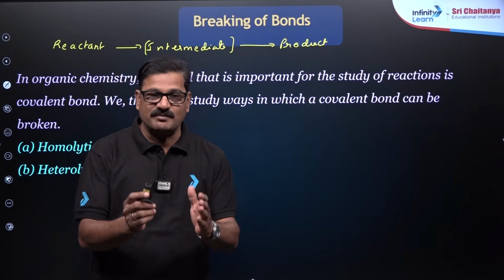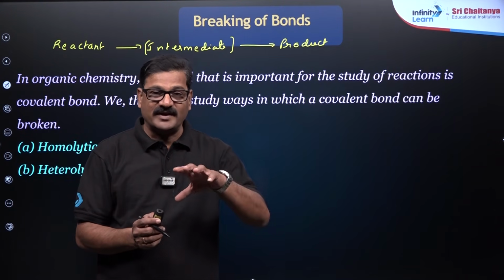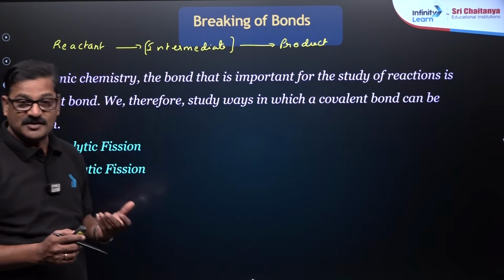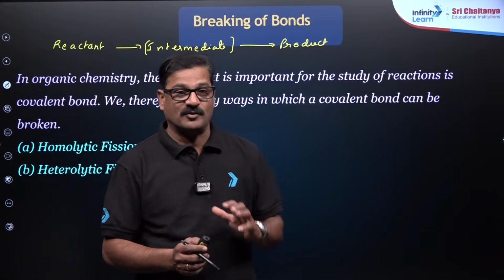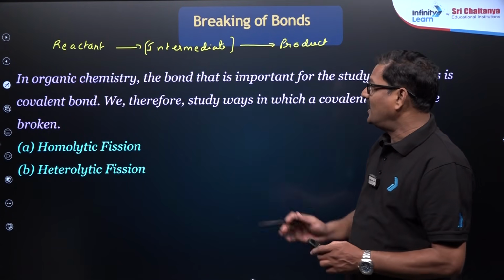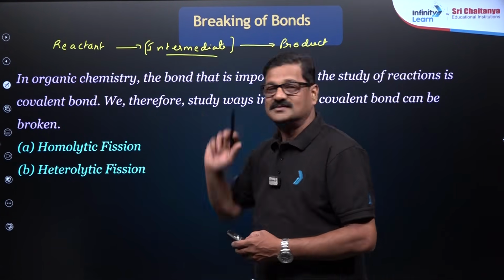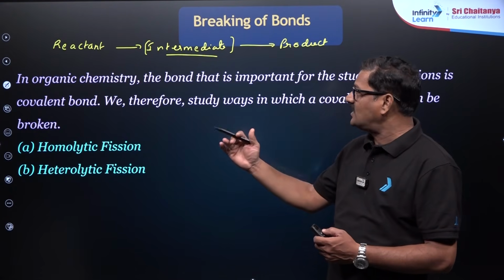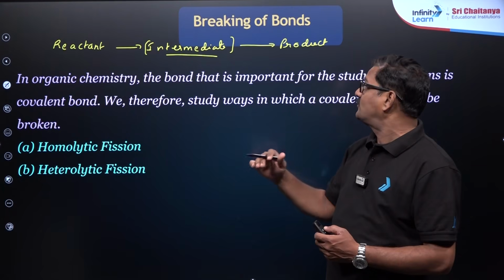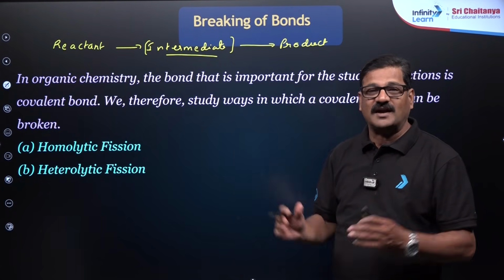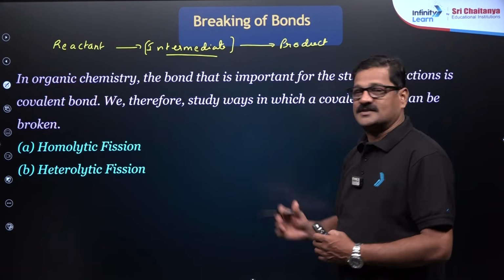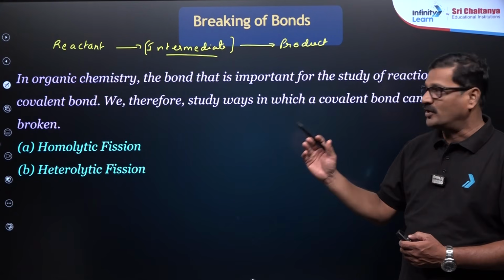So, what is a reaction mechanism here? A systematic study of where the old bonds are broken, how old bonds are broken, why old bonds are broken, and how new bonds are established, and that is given by the intermediate. So, we will start with the various types of intermediates here, how the old bonds are broken and how new bonds are formed. That is the basis of the organic reaction mechanism. For that, I just want to discuss bond breaking.